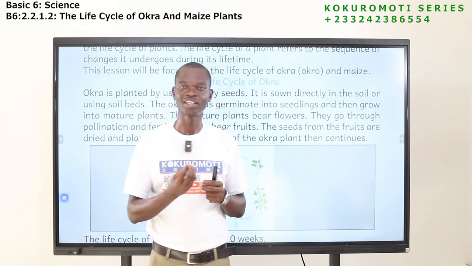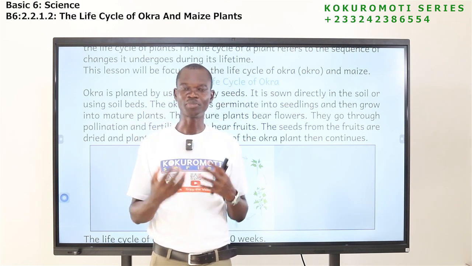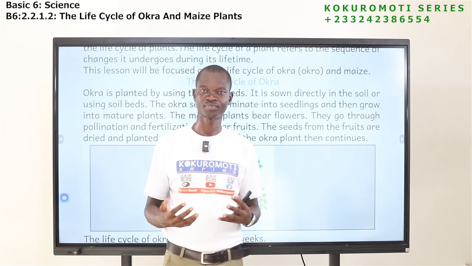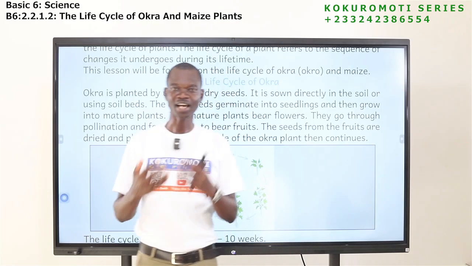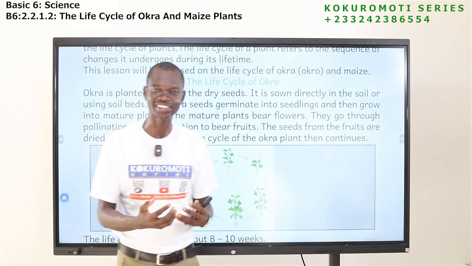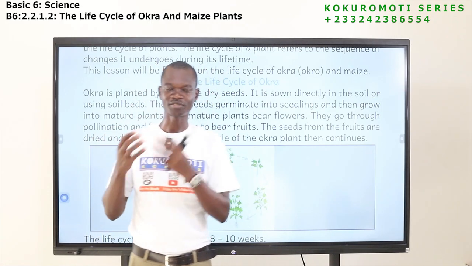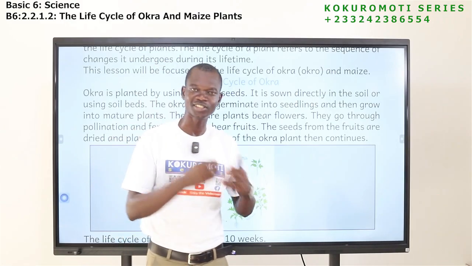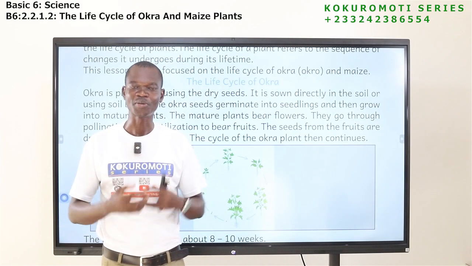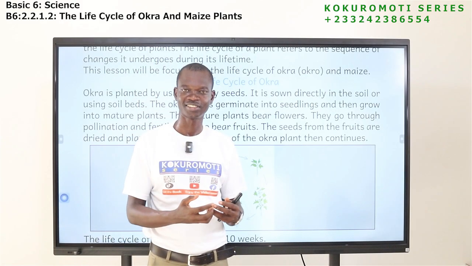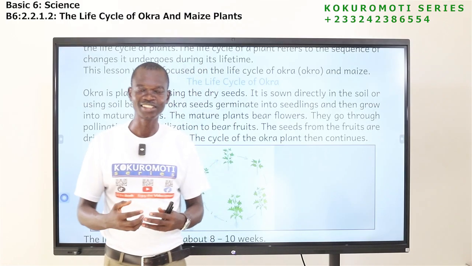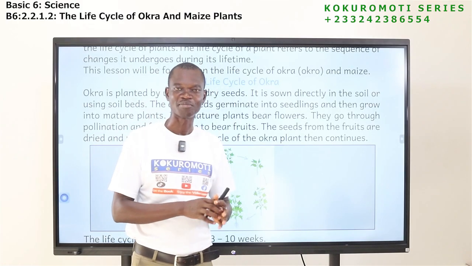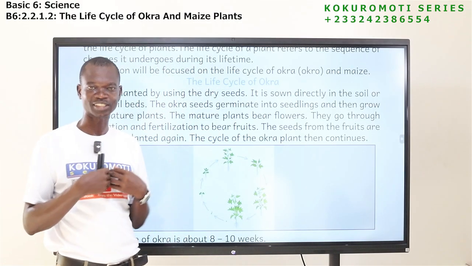The young plant will come out, grow, become mature. After some time, it will start developing flowers. The flowers will also bear fruits. The fruits are what later become the seed that we enjoy.